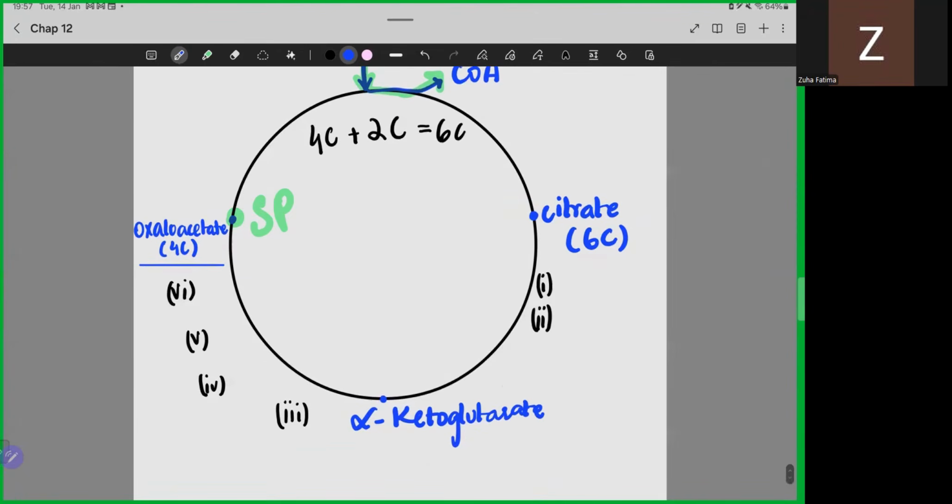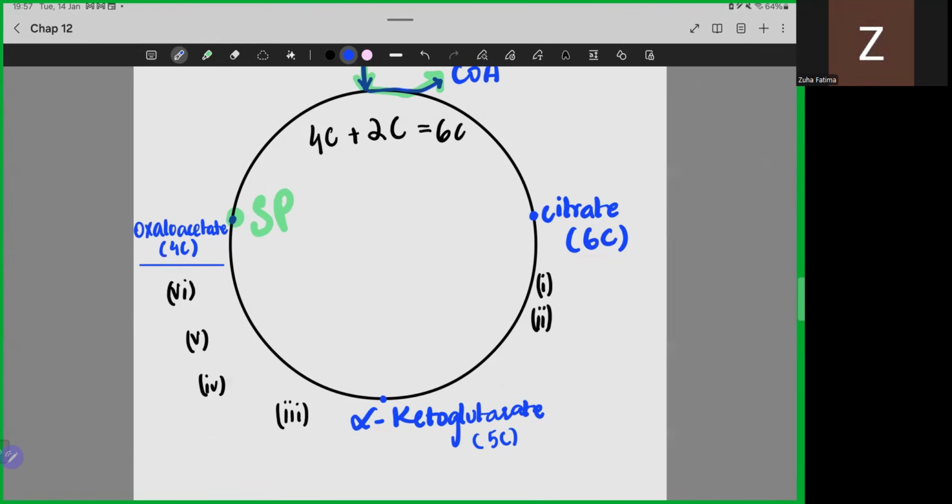Now, this citrate basically has to become an alpha keto glutarate. Now, the alpha keto glutarate is a 5-carbon atom. मुझे अगर एक 6-carbon sugar से अगर मुझे एक 5-carbon sugar में जाना है, so what process is required?